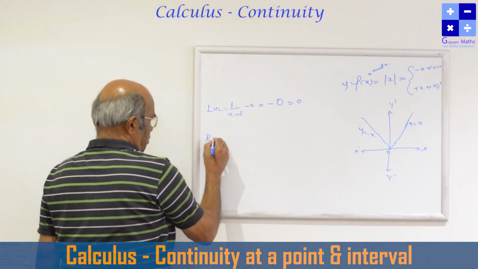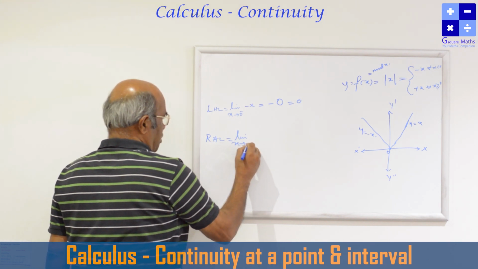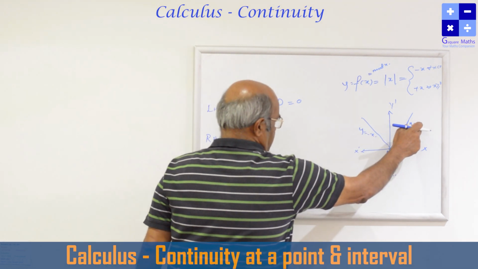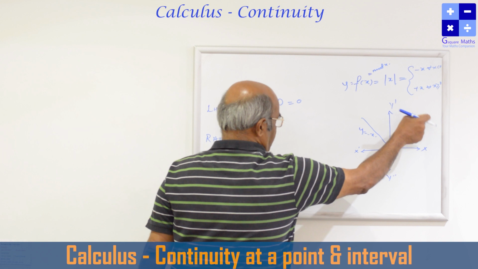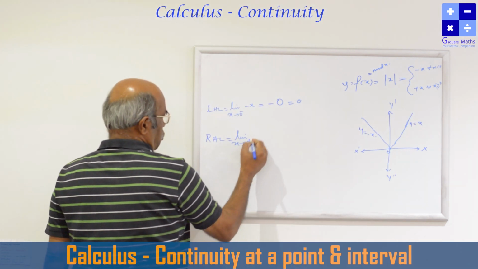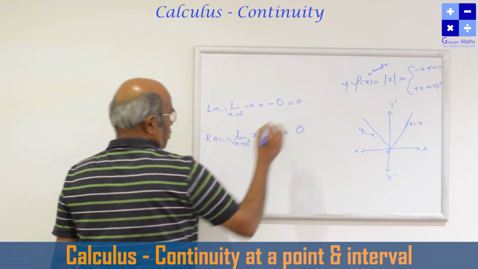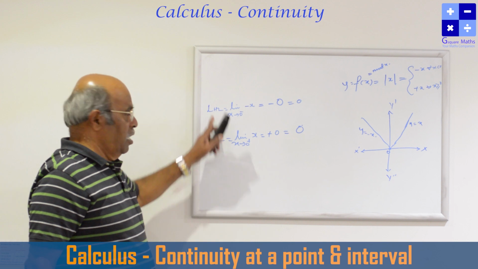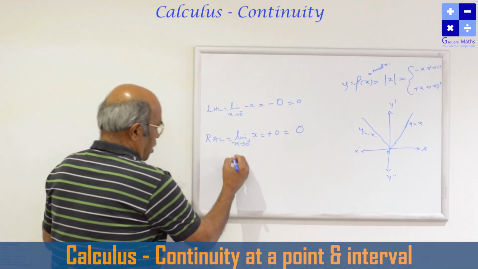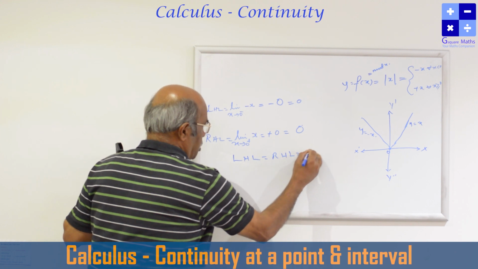The right hand limit: on the right side, the function is defined as y is equal to x, and on the left side it is defined as y is equal to minus x. So limit x tends to 0 plus of x is equal to positive 0, that is 0. So LHL exists, RHL exists, LHL is equal to RHL is equal to 0.